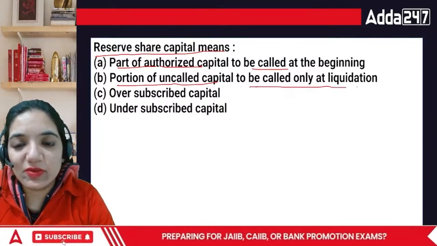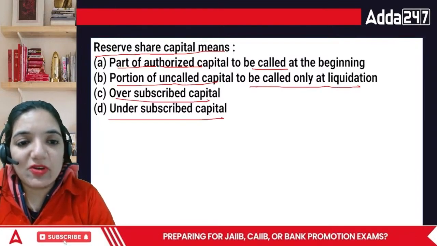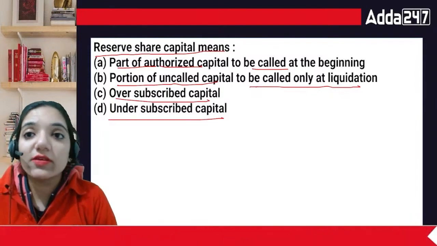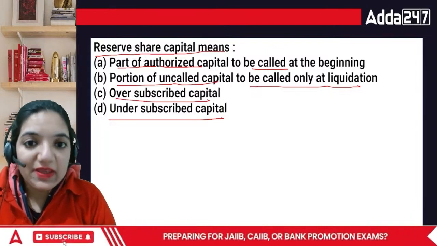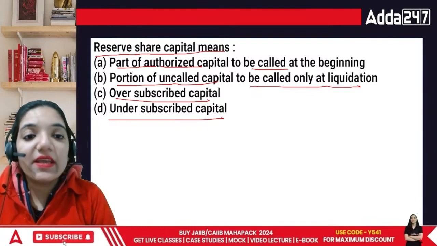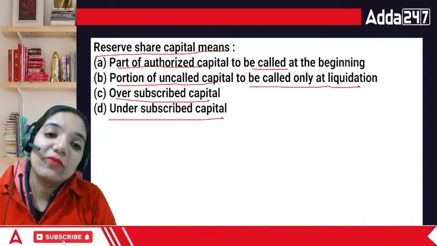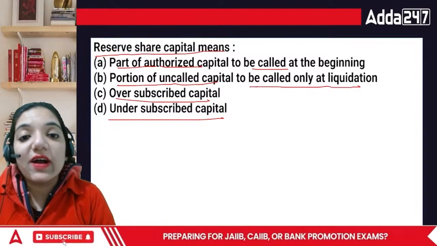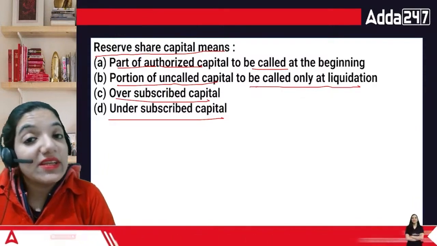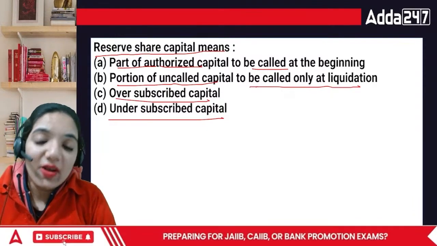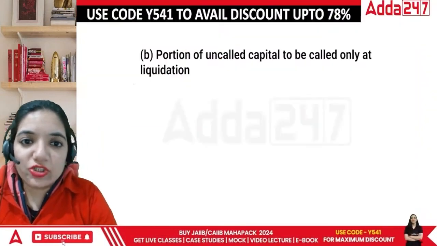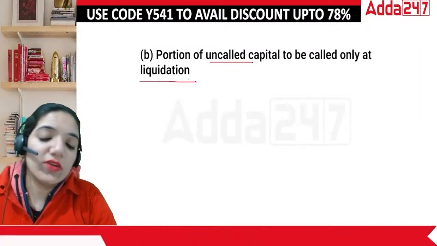Next point, reserve share capital means part of authorized capital to be called in the beginning, portion of the uncalled capital to be called only at liquidation, oversubscribed capital or undersubscribed capital. Reserve capital is that part of capital which we are not asking the people to pay right away. We want to wait for when the company is dying and we are unable to pay the amounts. Then to make the payments at that point of time, we'll be using it. That is called portion of uncalled capital to be called only at liquidation. When the company is dying, only and only then we seek the amount.